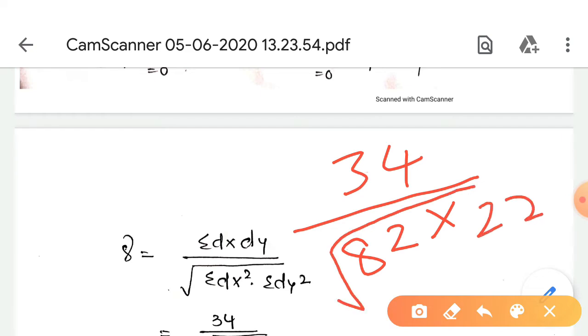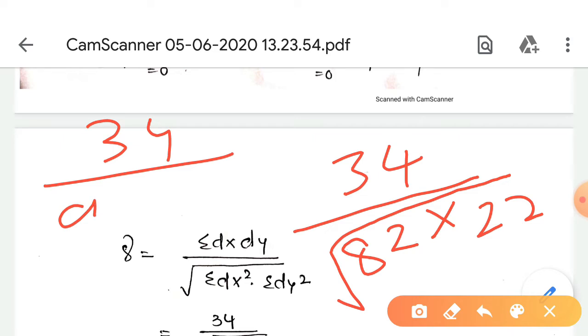We mention it under the root: 82 into 22. So next, 34 by, we find out the root of 82, which is 9.05, into root 22, which is 4.69. Okay, 9.05 into 4.69.